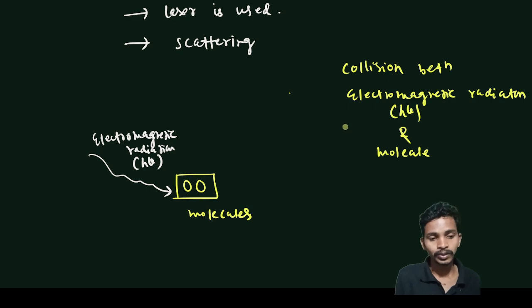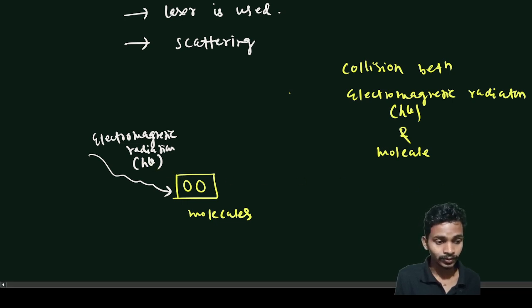After these collisions, there are two chances. There can be an exchange of energy between the electromagnetic radiations and the molecules, or there can be no exchange between them.